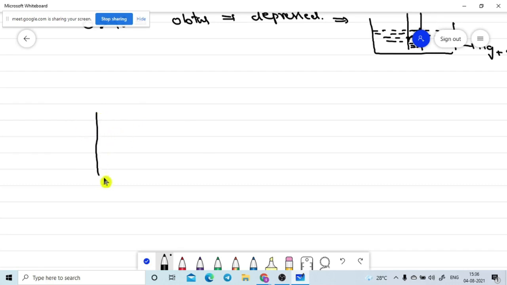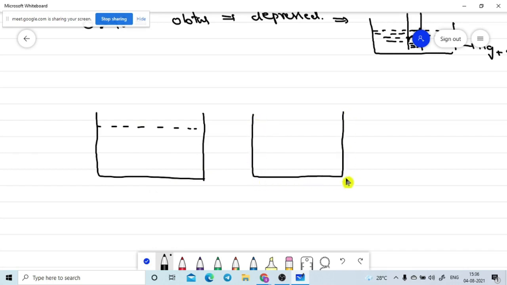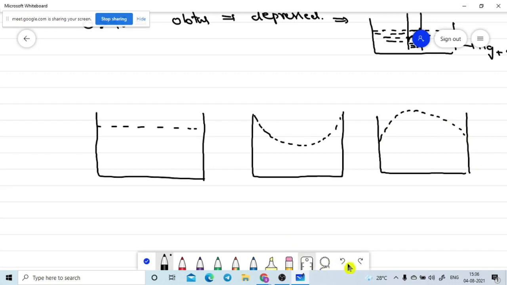Let's assume this is one of the liquid levels. This is the liquid level we observed. Now I am taking one more liquid level. I took 3 different liquid levels having 3 different shapes. This is the free surface of the liquid. Now I took one more liquid level, with a shape like this.